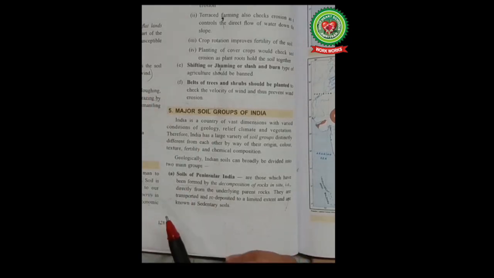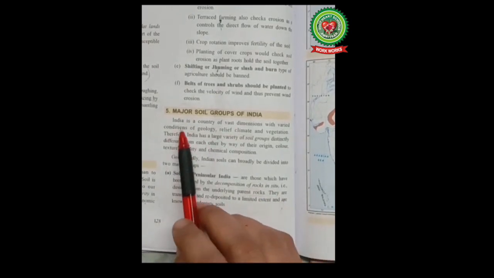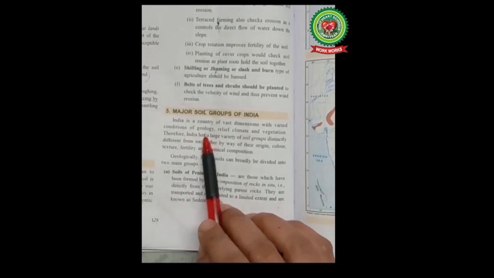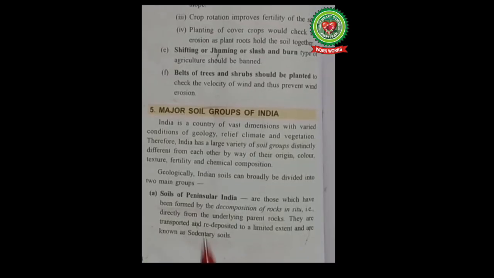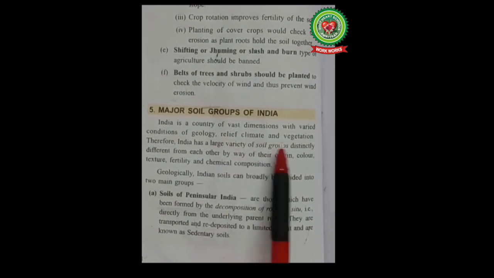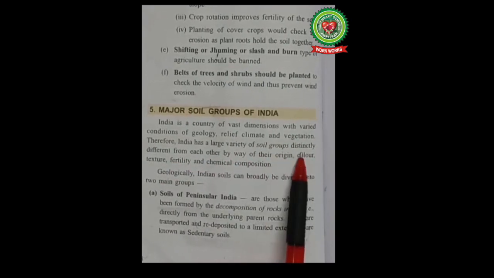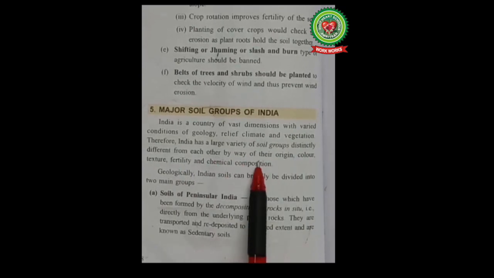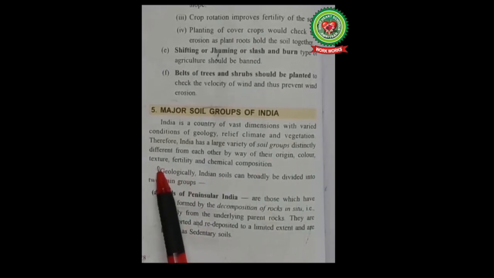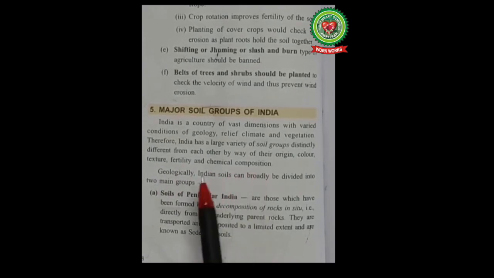Now open your book on page number 128, Major Soil Groups in India. India is a country of vast dimensions with varied conditions of geology. Now what is this geology? Geology is the physical structure of the earth, relief, that is landforms, climate and vegetation. Therefore, India has a large variety of soil groups distinctly different from each other by way of their origin, that is place of birth, color, texture, that is the size of its soil particles, fertility and chemical composition.